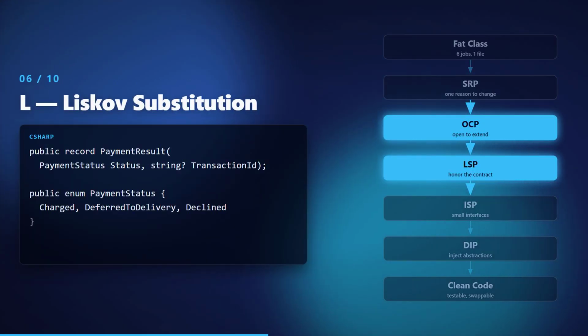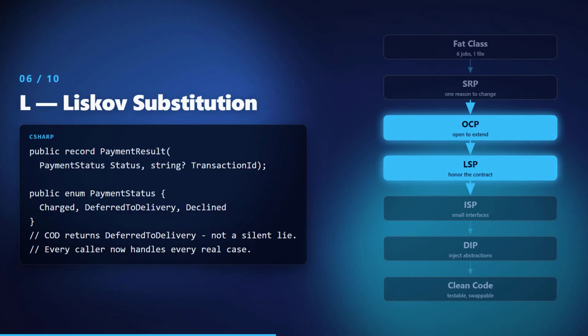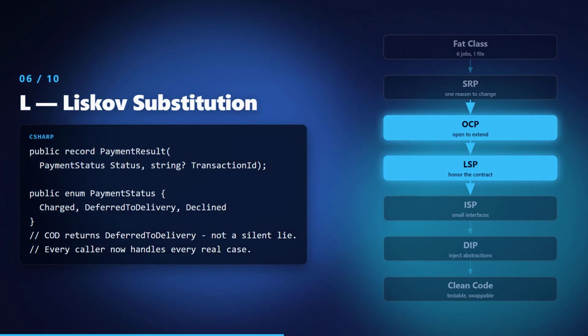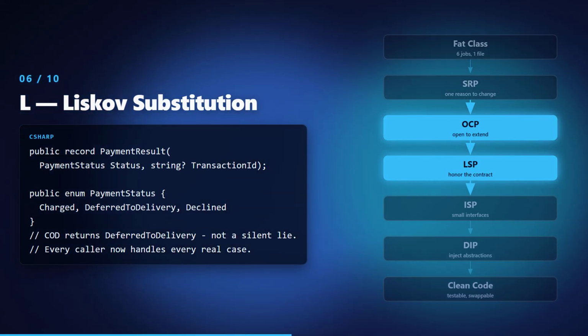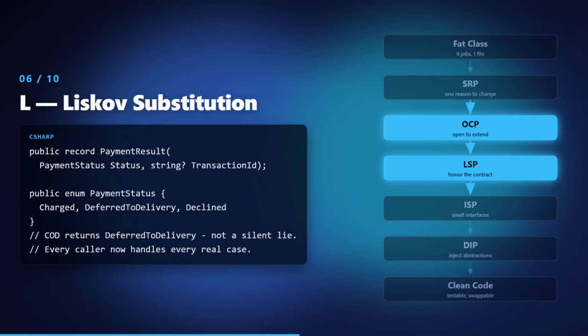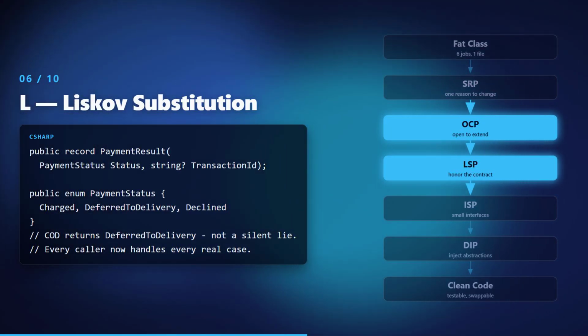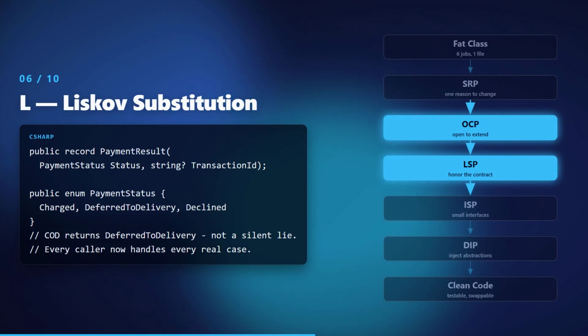Subtypes must honor the contract of their base. The classic trap is cash on delivery silently doing nothing inside ChargeAsync. The fix is making the type system tell the truth, with a payment result and a deferred status.